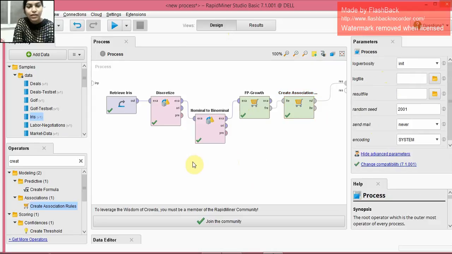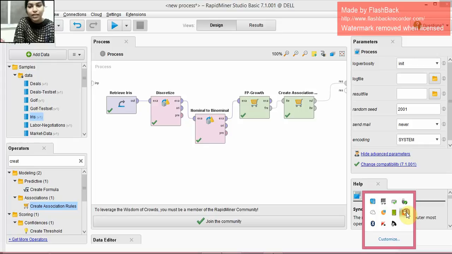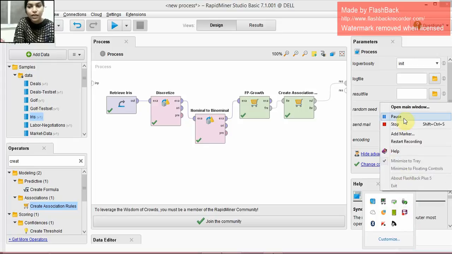So this was our 8th experiment of creating the association rules using the apriori algorithm, and the dataset used here was iris, and we have derived our output successfully.